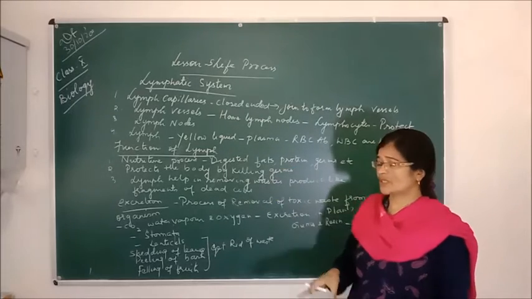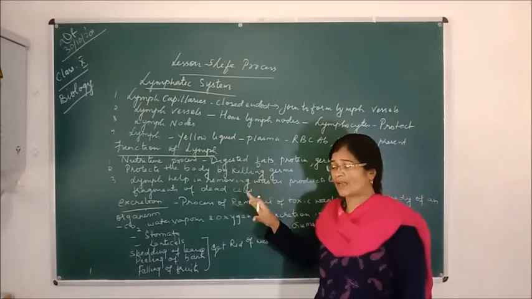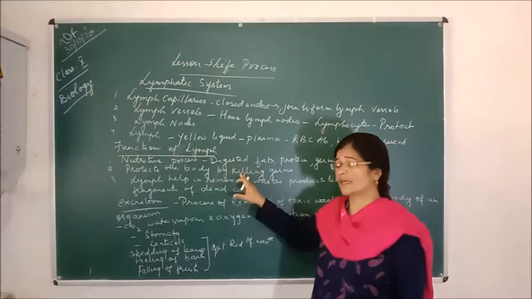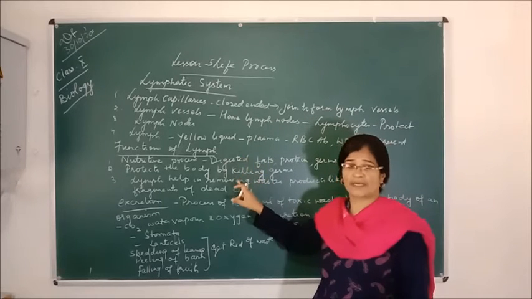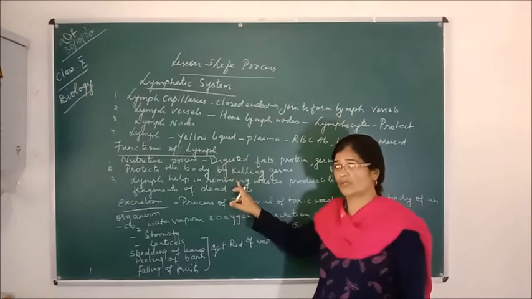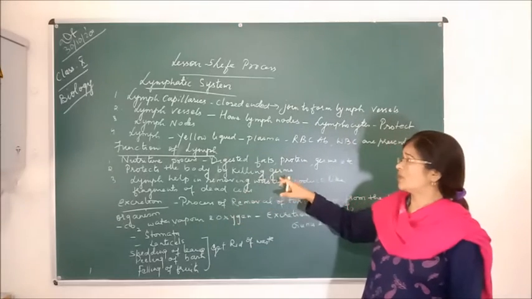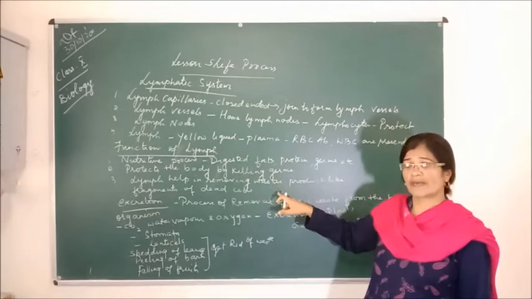So all the functions of the blood are also performed by the lymph, but blood carries oxygen through all parts of the body, but lymph does not carry oxygen.